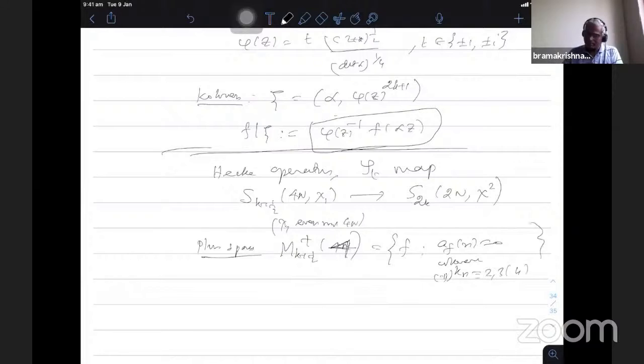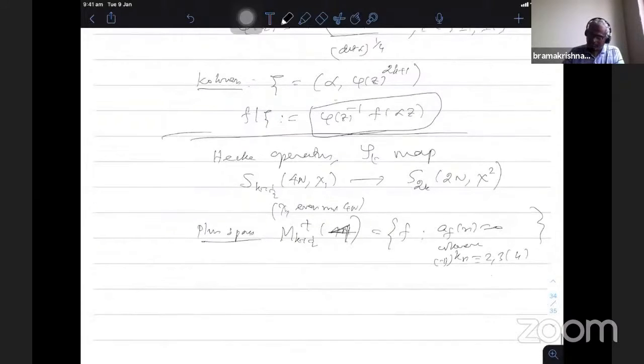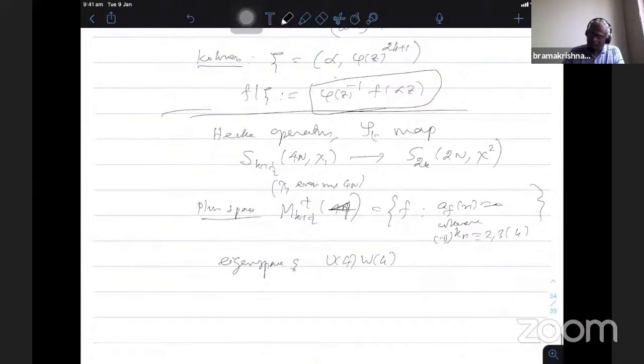Using this definition, he characterized this as the U4 W4 eigenspace of the U4 W4 operator, and then showed that this map can be modified into the Shimura lift.